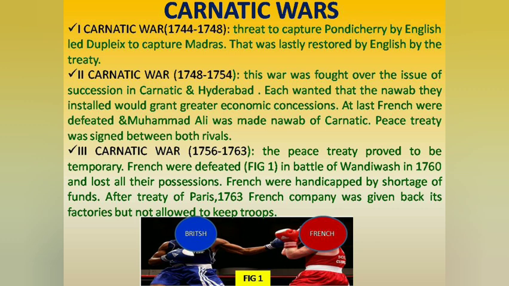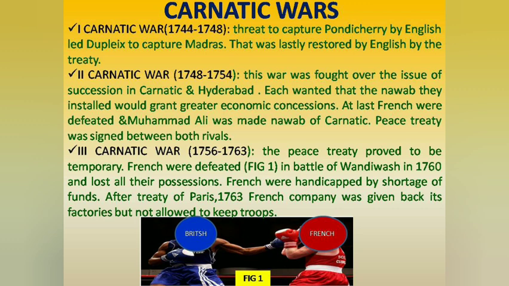French Governor Dupleix thought that Britishers are going to acquire Pondicherry. It was a French company headquarters. So he captured Madras, and this was the first reason for starting of First Carnatic War. This war ended with the treaty. Treaty was signed and English was successful to restore back Madras.